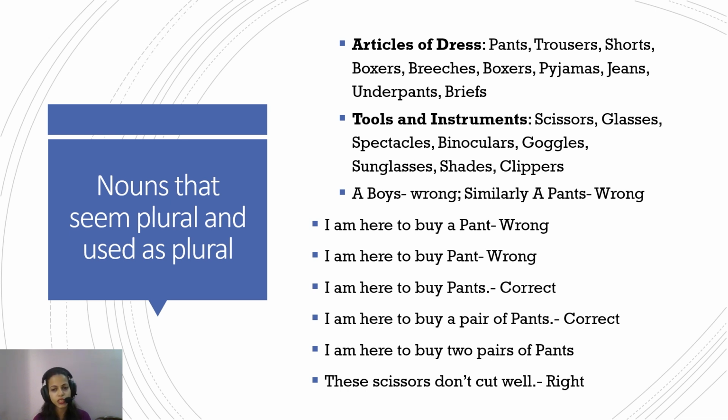Similarly, with tools and instruments, for example, scissors, glasses, spectacles, binoculars, goggles, sunglasses, shades, clippers, all these things end with S and are used like this only. Like, these scissors do not cut well. You cannot say "this scissor does not cut well" or "this binocular is not good." So you say I am buying a pair of spectacles. I use a pair of binoculars. I use the blue colored goggles, whatever. So these things are always used as plural. Okay.